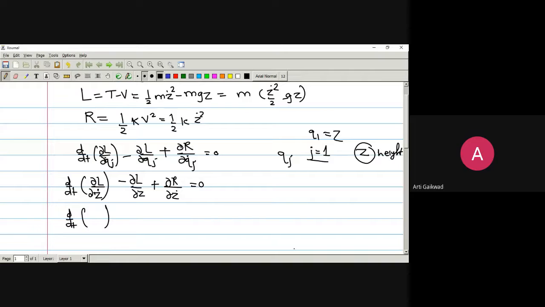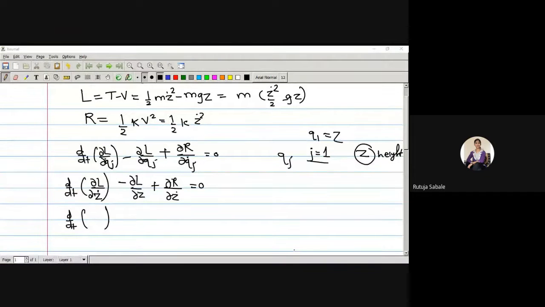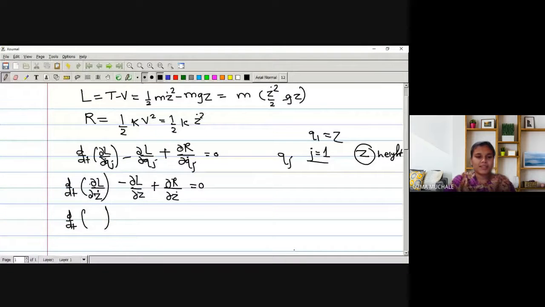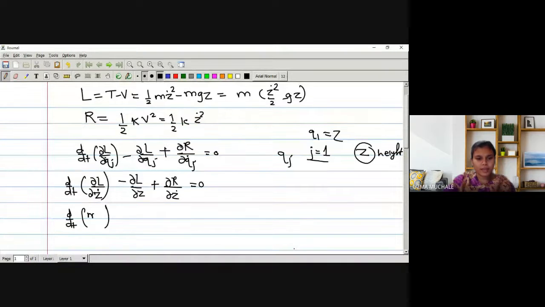Yes, ma'am. The derivative of L with respect to z dot: that is 1 upon 2, 2 z dot, the 2 gets cancelled. We will have only m times z dot. Correct. Next, minus dou L by dou z.